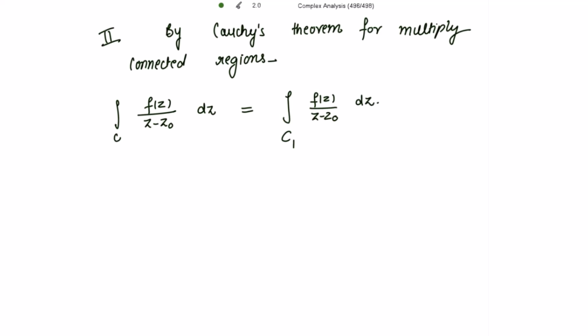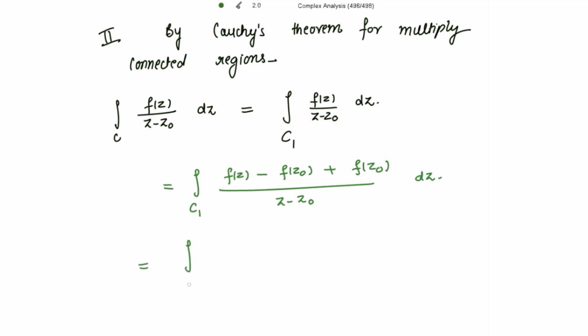This is a corollary of Cauchy's theorem for the multiply connected region. So this can be written further; let me add and subtract f(z0). And now I am going to separate this. I am taking the integral of first f(z0) divided by (z minus z0) dz and taking these two together.